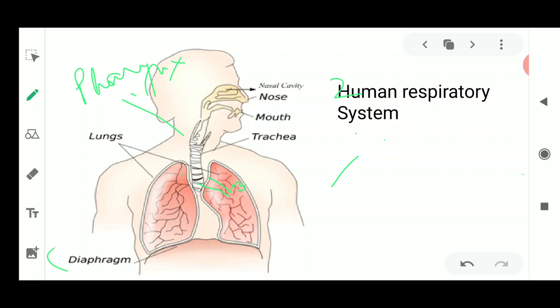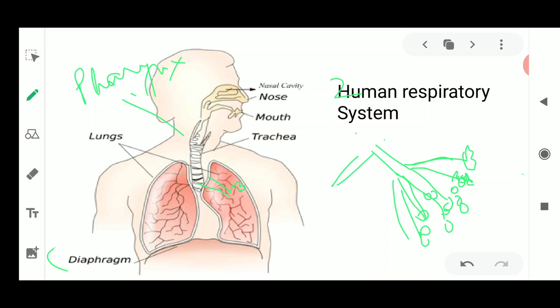Bronchus is divided into bronchioles, and these bronchioles have a small grape-like structure at the end. Each bronchiole ends up in these alveoli.